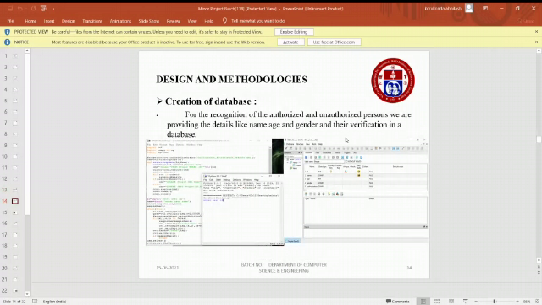Design and methodologies. Creation of database. For the recognition of the authorized and unauthorized person, we are providing details like name, age, gender, and their verification in a database. Here you can see some of the examples we have included in our project.